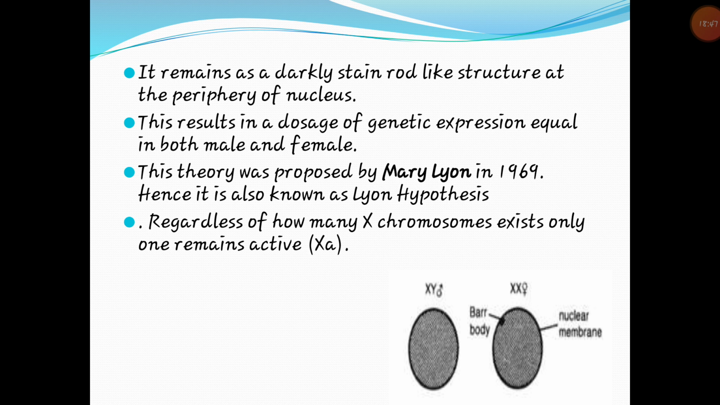This results in an equal dosage of genetic expression in both male and female. This theory was proposed by Mary Lyon in 1961, hence it is also known as the Lyon hypothesis. Regardless of how many X chromosomes exist, only one remains active. That is Lyon's hypothesis.